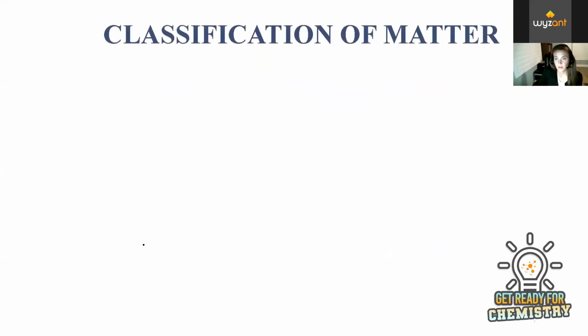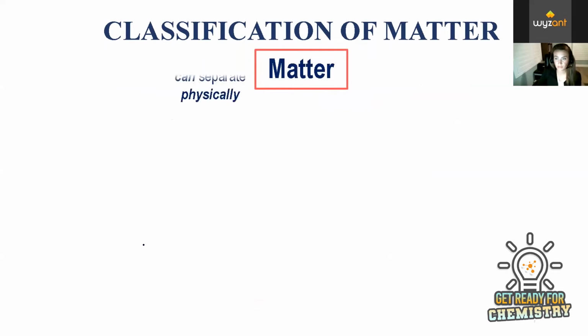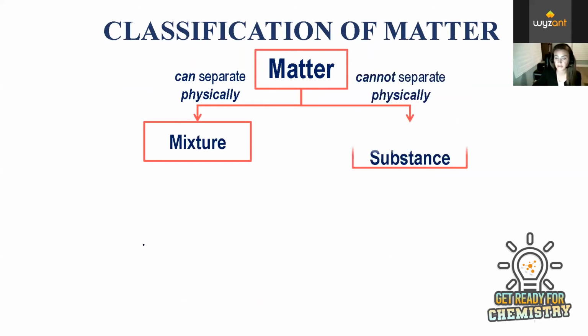Okay, so this matter classification chart is typically introduced in the first couple of weeks of regular general chem in high school. So it's good to know. It's helpful to be able to classify matter, look at something and say, is this a compound, or is this a mixture, is this a pure substance?